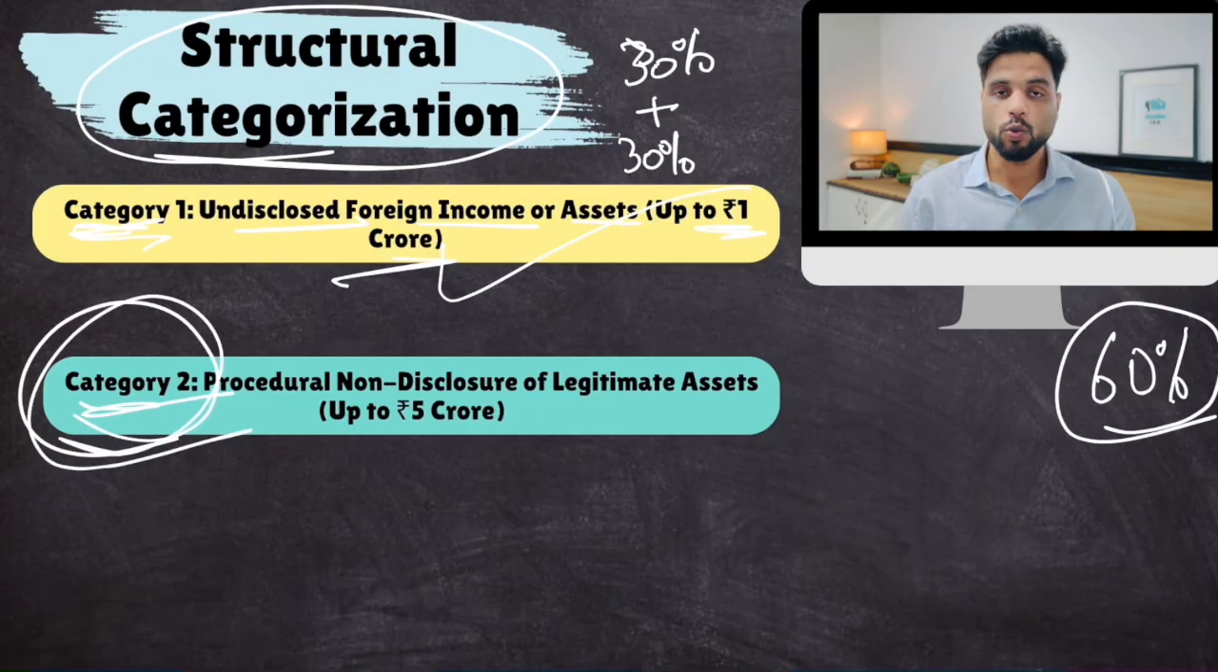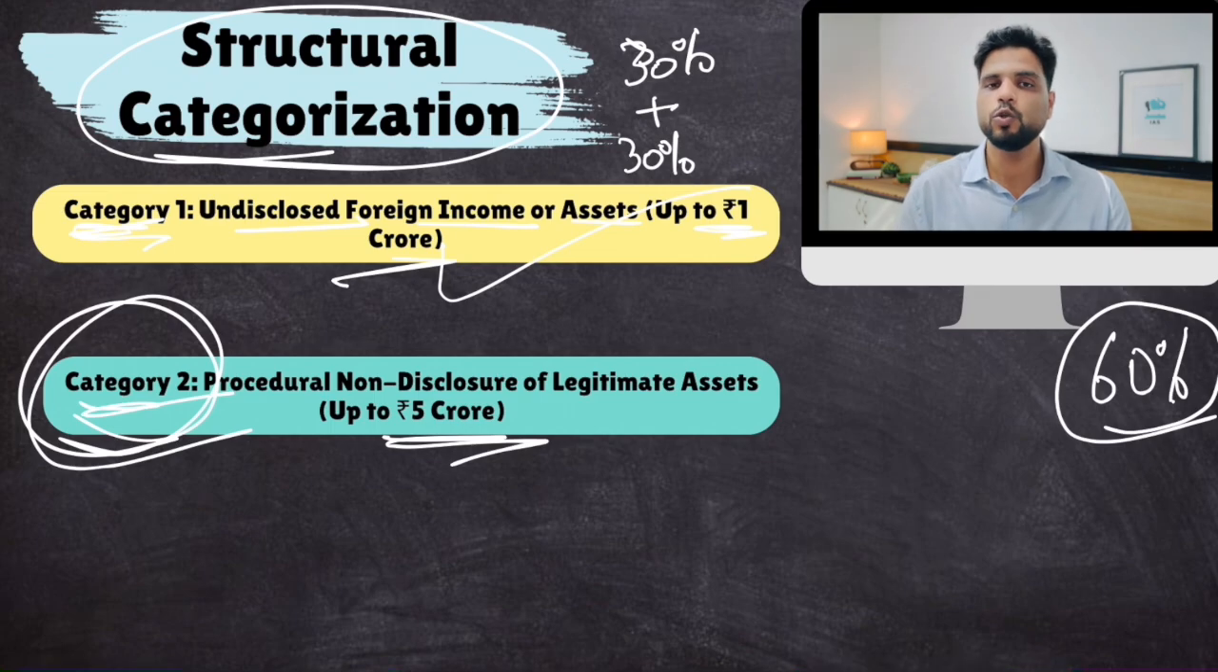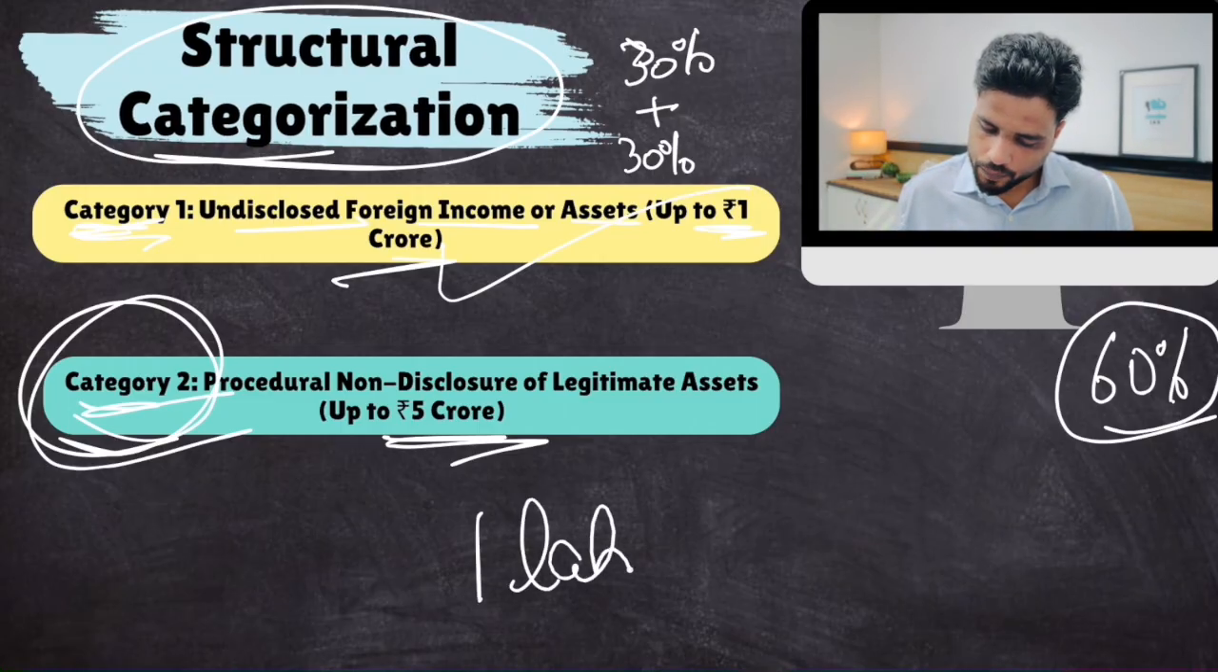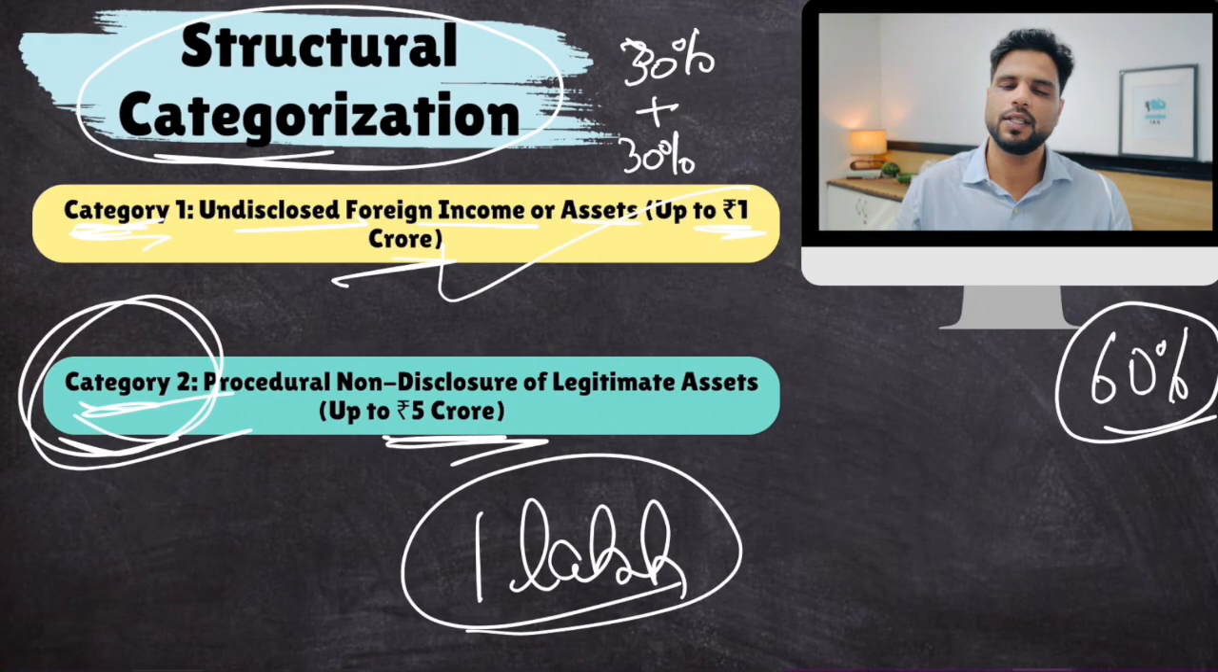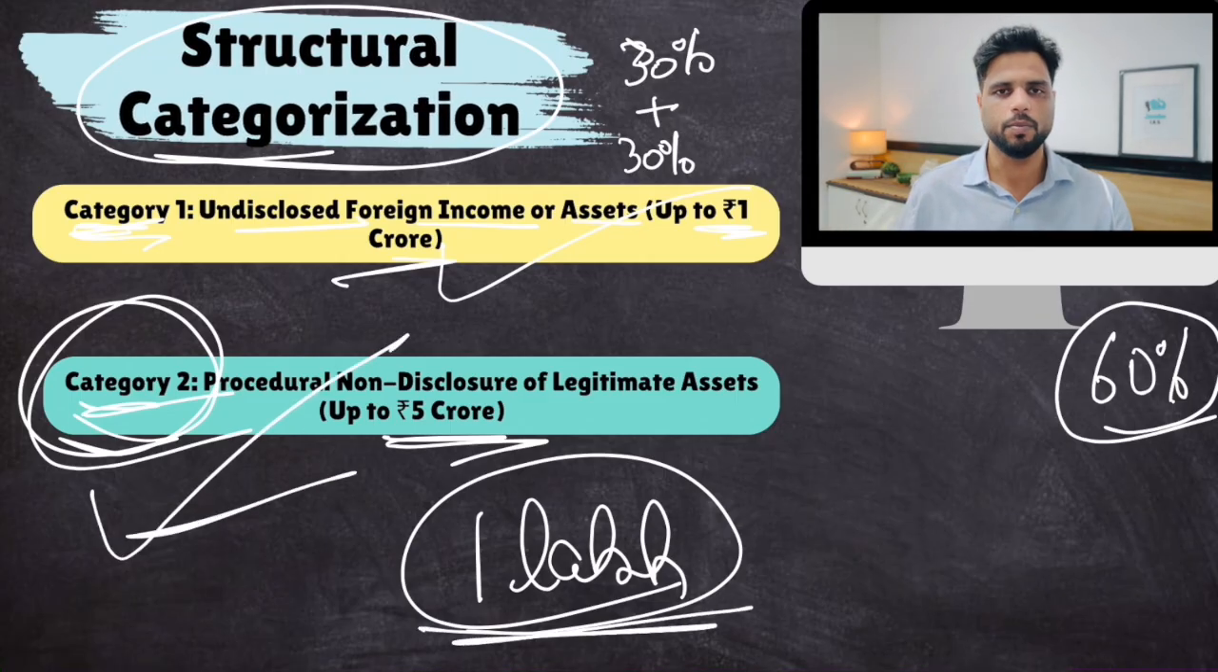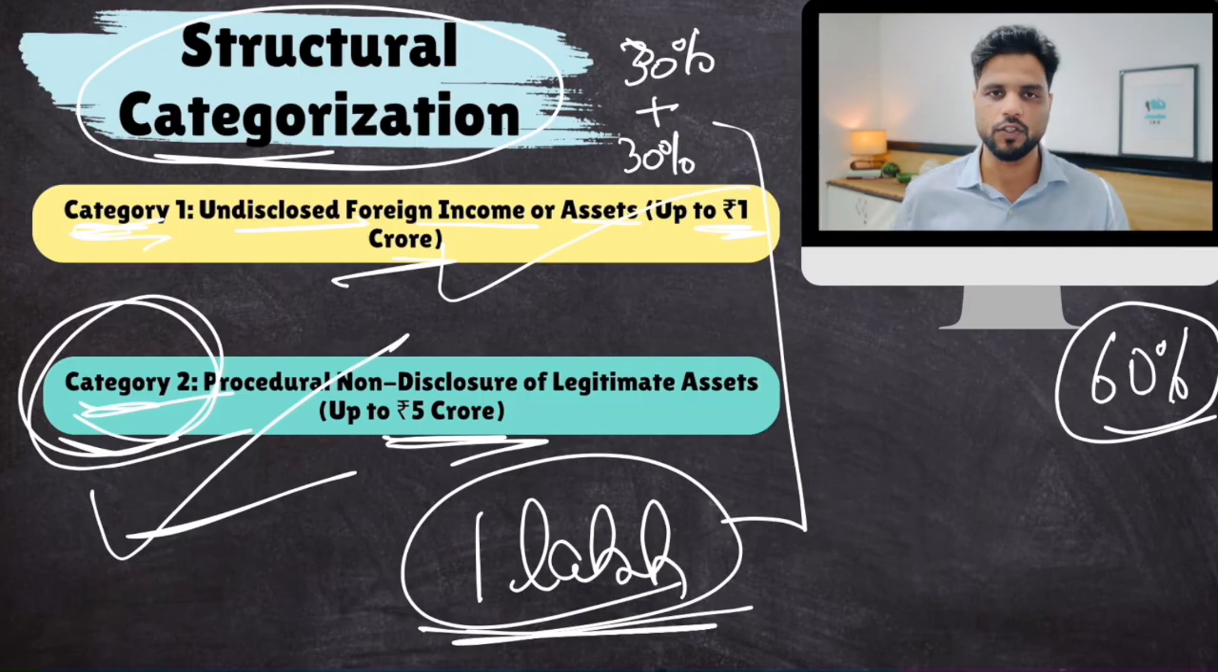If you're in category 2, even if your foreign assets are up to 5 crore, you will be protected. You just did not declare those assets. Otherwise, everything was white, not black. For you, the penalty would be 1 lakh rupees only, irrespective of your assets, whether they are 1 crore, 2 crore, 5 crore, because these are mostly honest people. So there is this proper categorization.